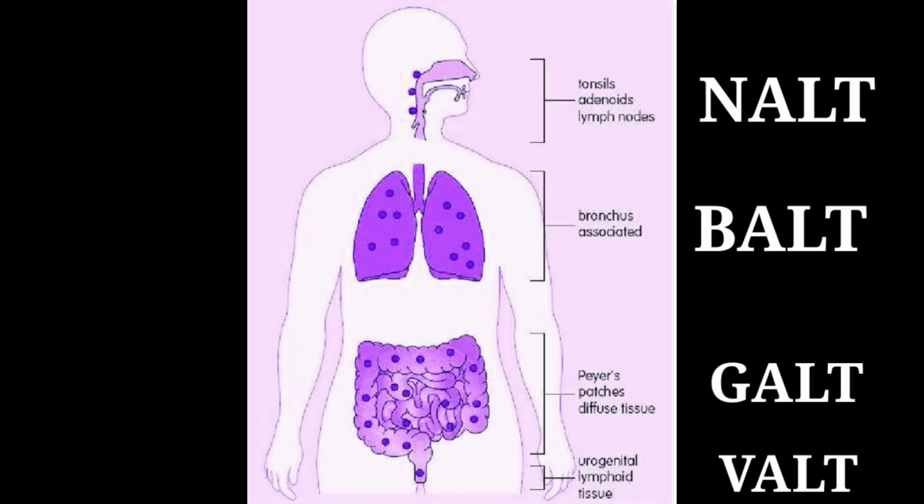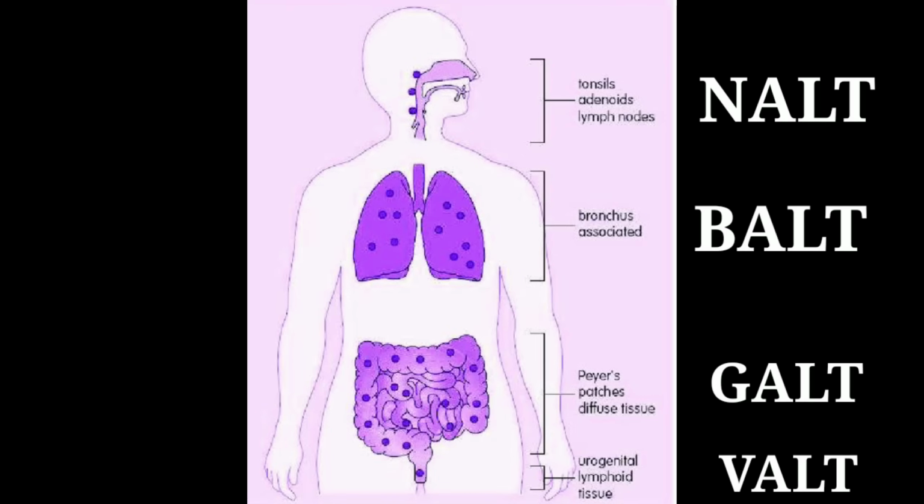MALT can be categorized into various types depending on its location. First one is GALT, that is gut associated lymphoid tissue. Second is NALT, that is nasal associated lymphoid tissue.